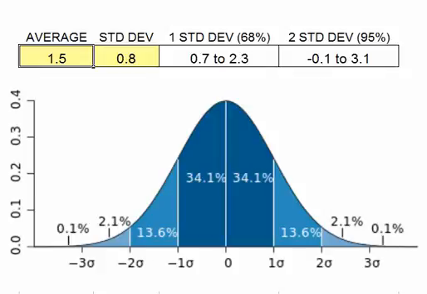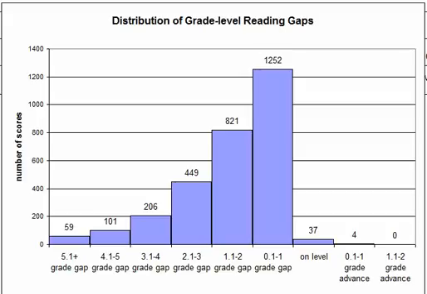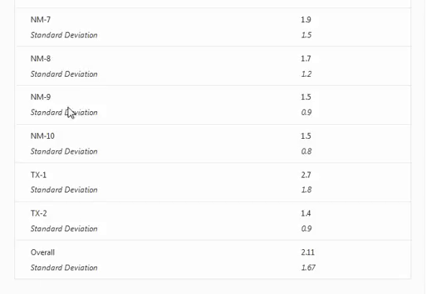And this kind of makes sense because if we look at the overall grade level gap distribution, what we see is that we have 37 kids on grade level, and we even have 4 kids who are above grade level. They're at least 0.1 grade levels above, reading above their school grade level. So we actually have 41 kids who are at or above their school grade level. And that's how we get that negative gap in some cases.